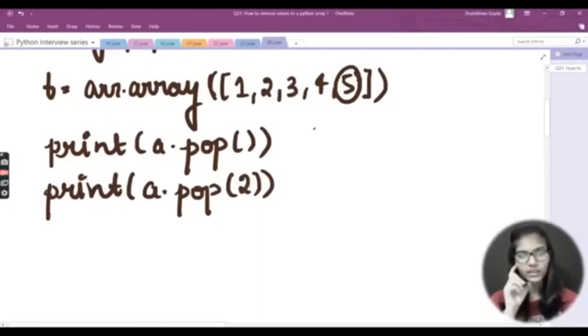So here what it will do, this a dot pop will actually print me this last value which I am having here, because I have written it inside the print statement. And the same thing goes for this index one also. If I do not write anything inside here, it will automatically take the last value. And if I add some index inside the bracket, it will take that particular index, right? And you all know that the index goes from 0, 1, 2, 3 up to n, right?